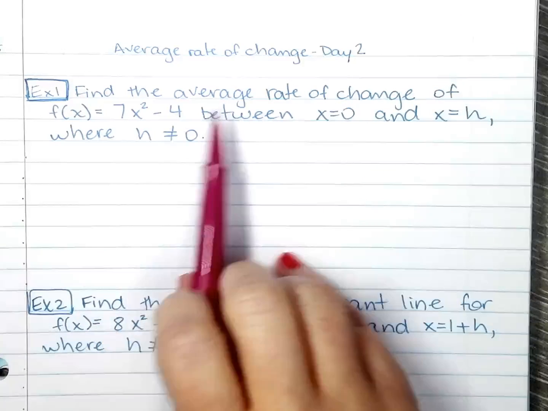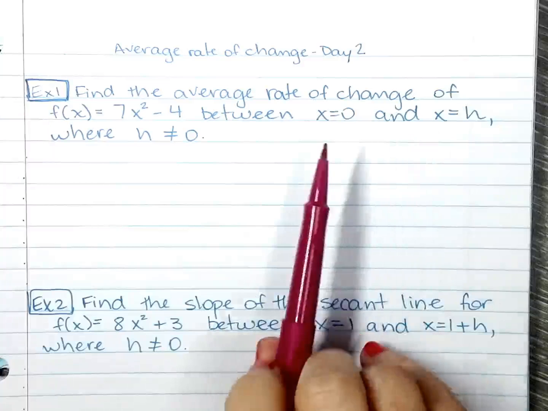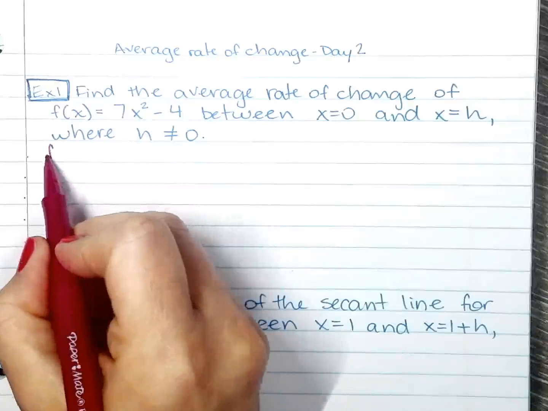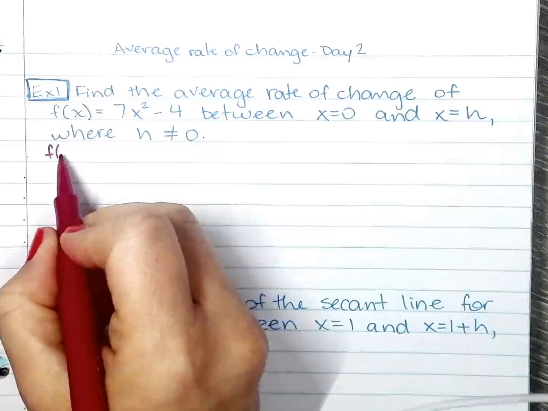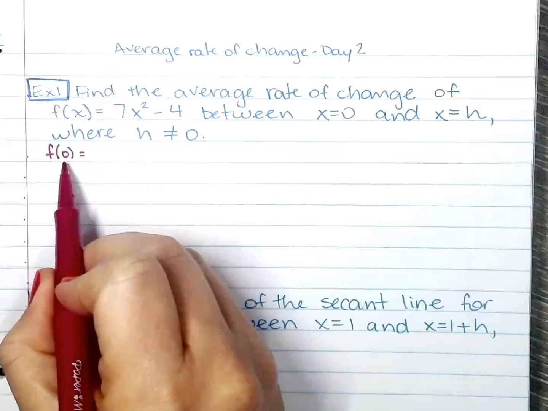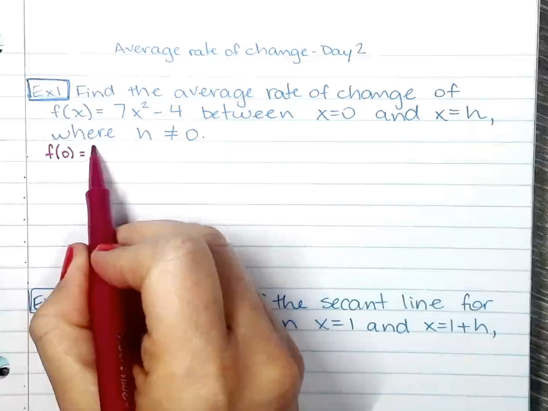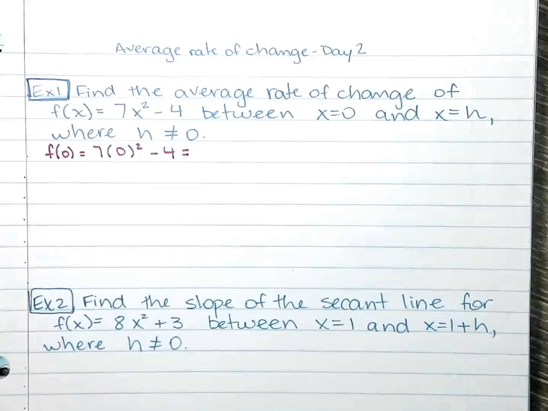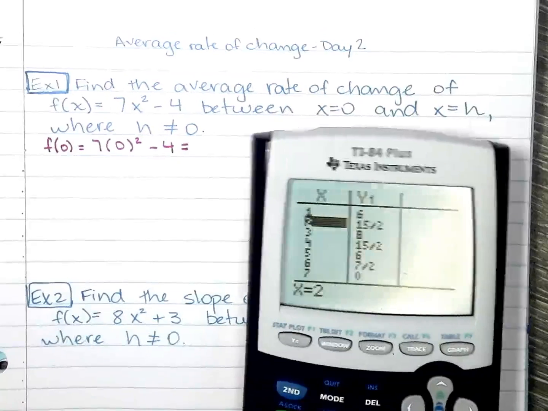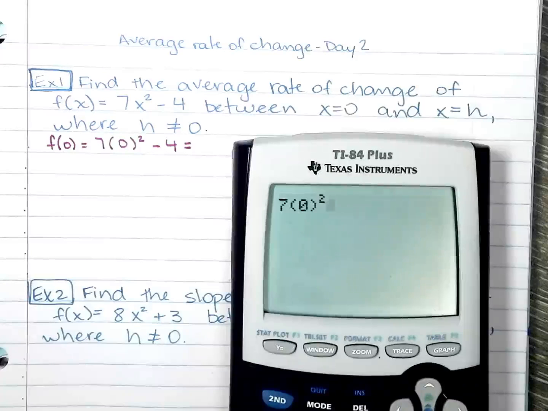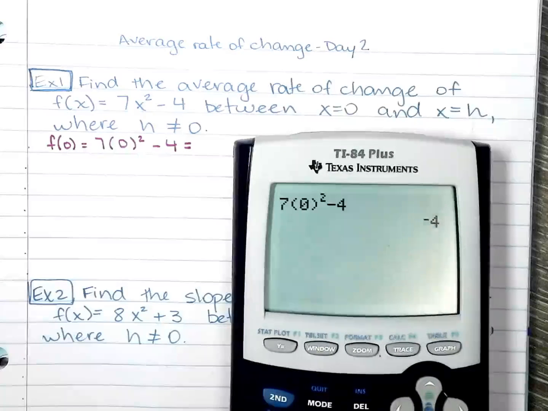Find the average rate of change of the function between 0 and h, as long as h is not 0. So I will find f of 0 first, because I know I'm going to need it. Remember that f of 0 means, what is y when x is 0? So the only thing I have to do is substitute 0 for x and plug that in. 7 times 0 squared minus 4, voila, so negative 4.